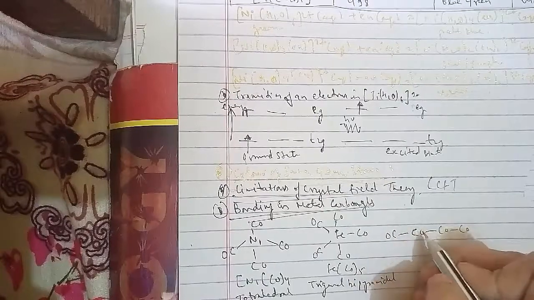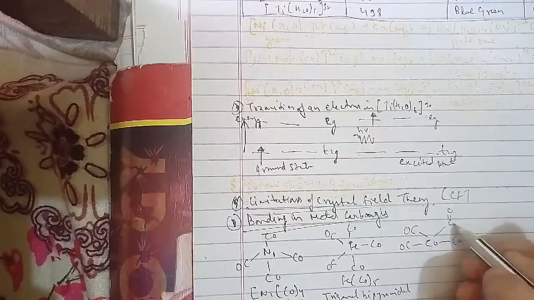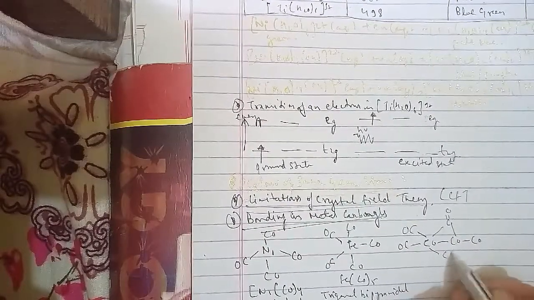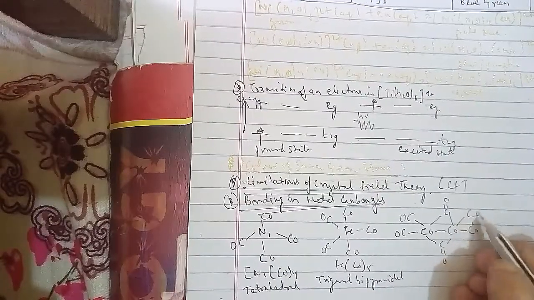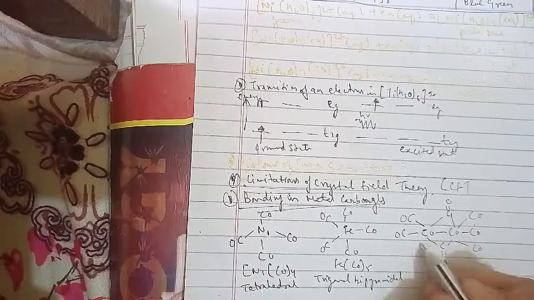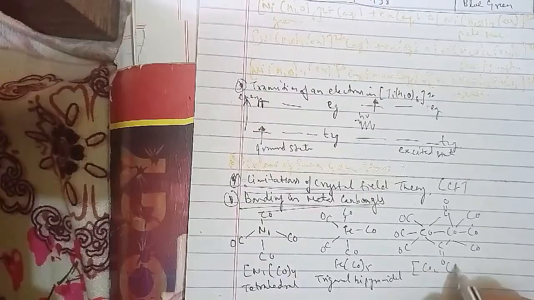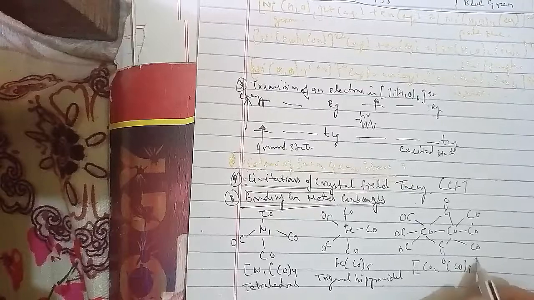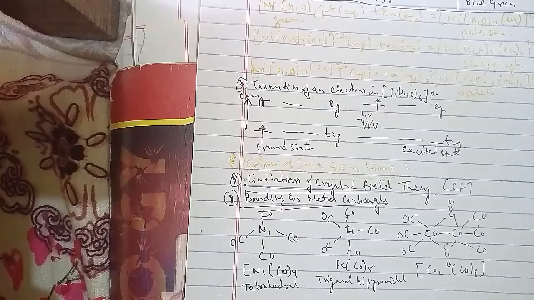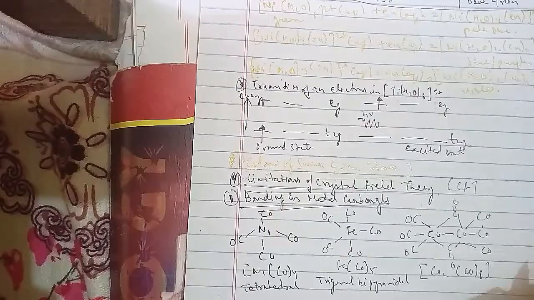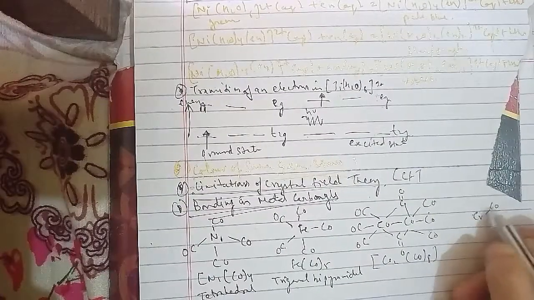Now we'll talk about another one, which is Mn with CO, and this is named Mn2(CO)10.